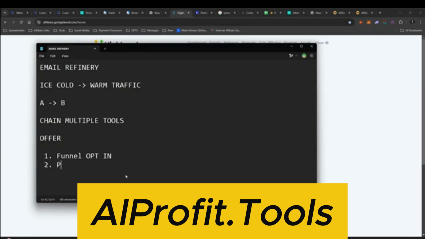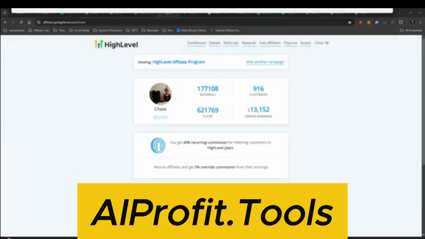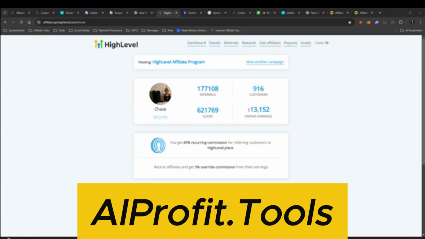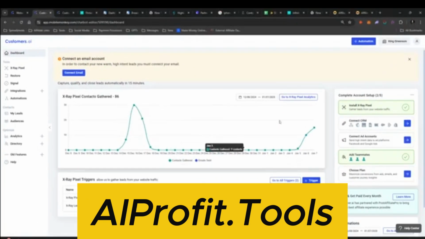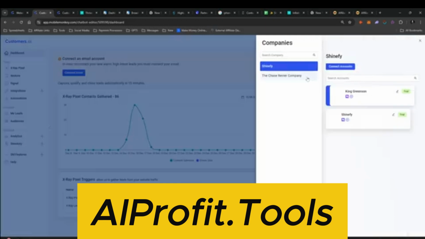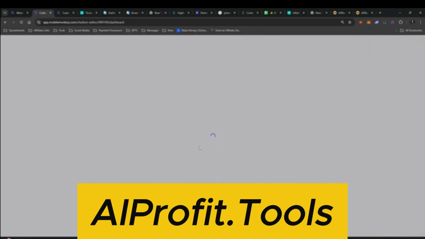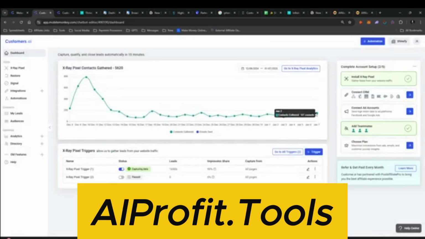Or two, we can use some sort of pixel. So I use another tool called Customers AI to capture traffic with a tracking pixel. And this will capture a ton of different leads. Here's a test I just started running yesterday, and you can see we got a few leads coming in here. But let me show you the main pixel I have going over here. We get hundreds of leads a day just by putting this tracking pixel on a page.